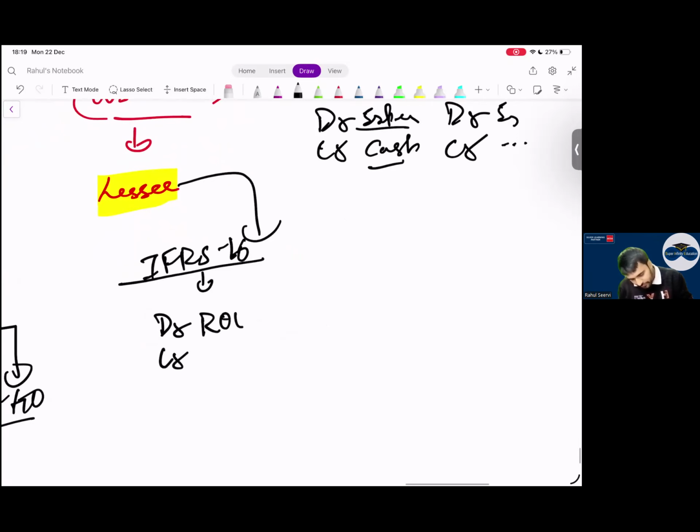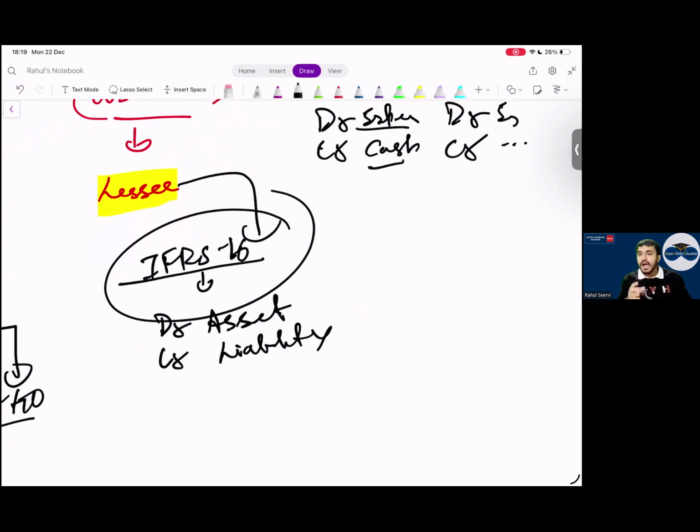right of use. Sorry, I will not use this term. Many will confuse. The standard is saying record asset and record liability. IFRS 16 is saying that we should classify this as debit asset, credit liability. Did everyone understand this basic thing?